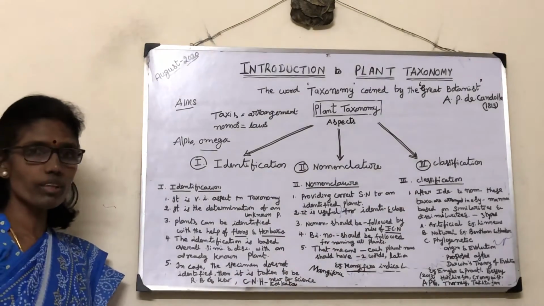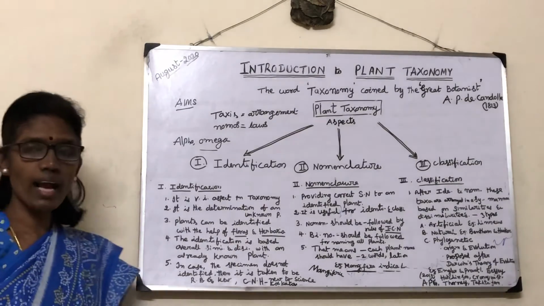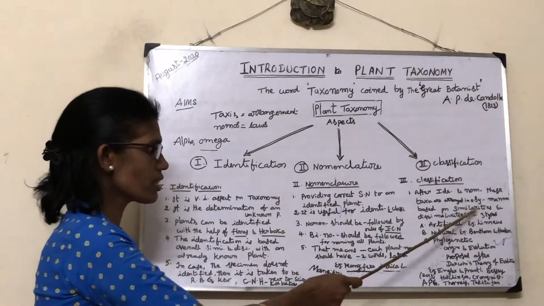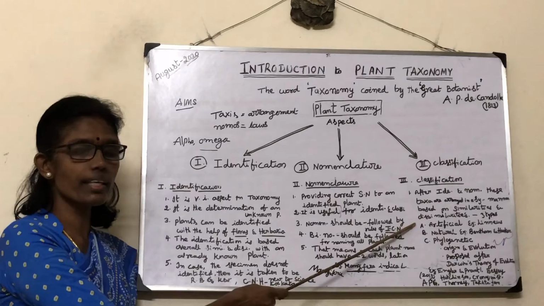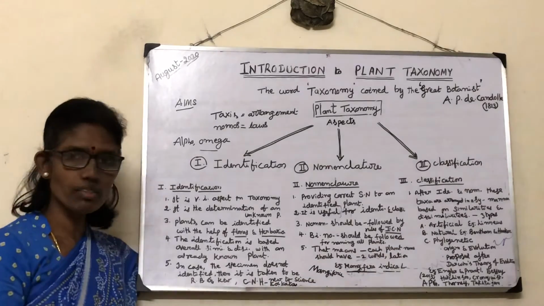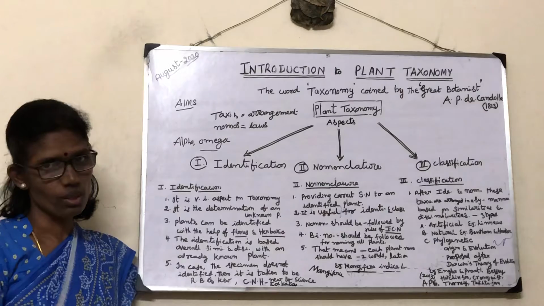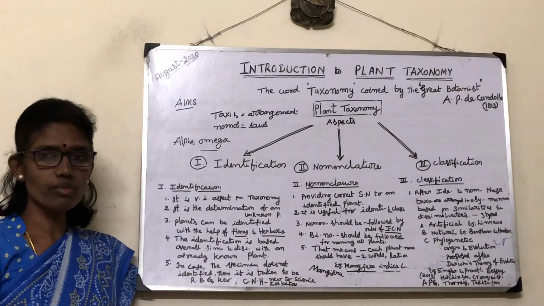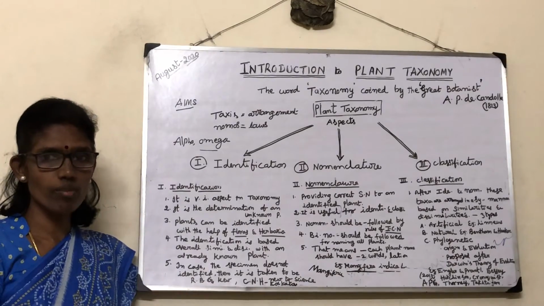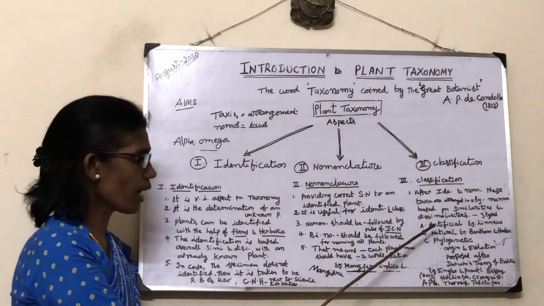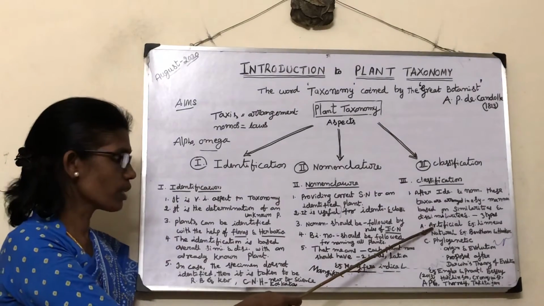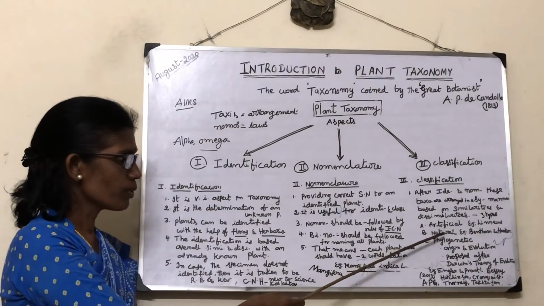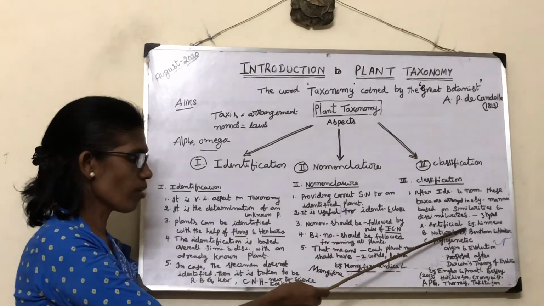Next, the third important aspect of plant taxonomy is classification. After identification and nomenclature, these taxa are arranged in a systematic manner based on similarities and dissimilarities. Classification is of three types: artificial system of classification, natural system of classification, and phylogenetic system of classification. The first one is the artificial system. This classification is based on only one or two morphological characters. An example is the Linnaeus system of classification.